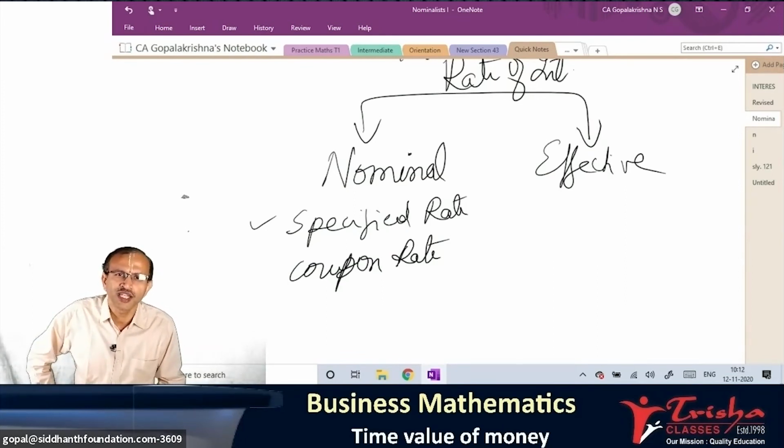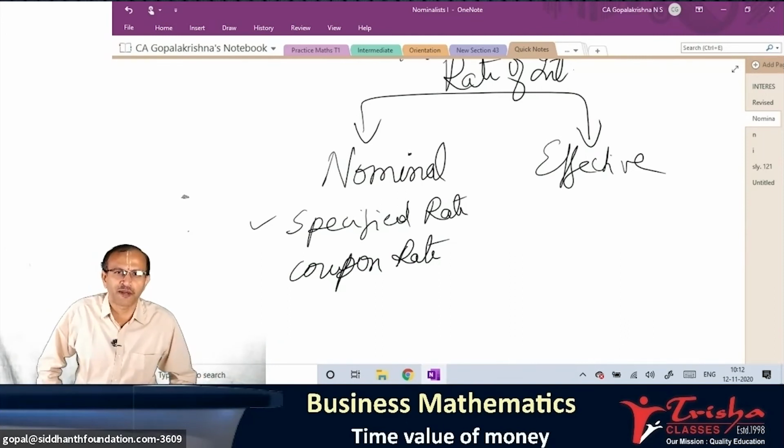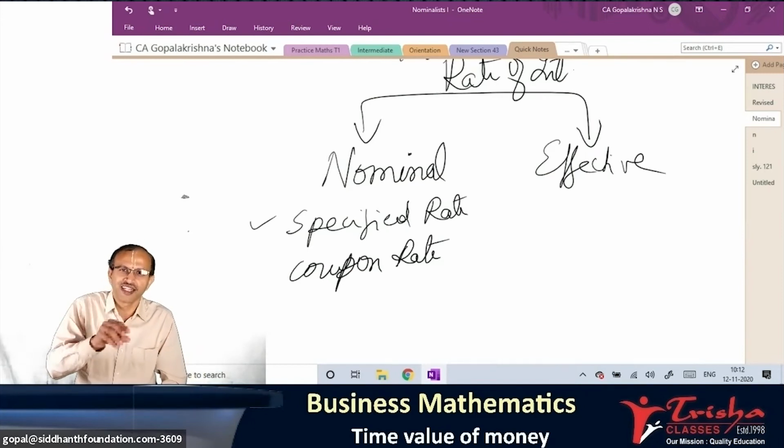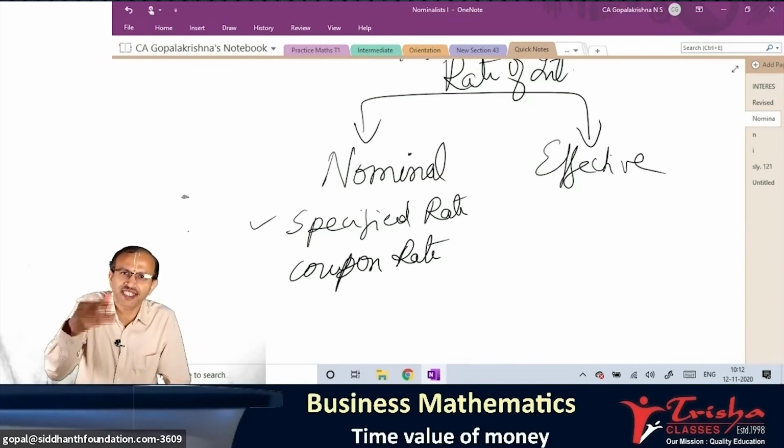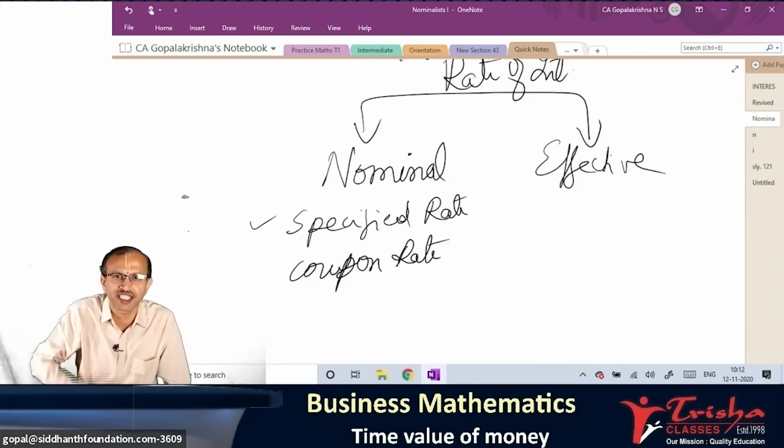Where else you use? Fixed will be there. It is not going to change. Can you tell me anywhere in your company there is a fixed dividend? Equity shareholder ka dividend changes. Am I right? Equity shareholders ka dividend rate changes based on company's profit.